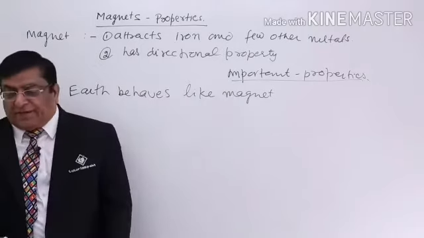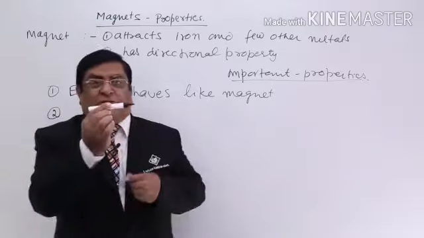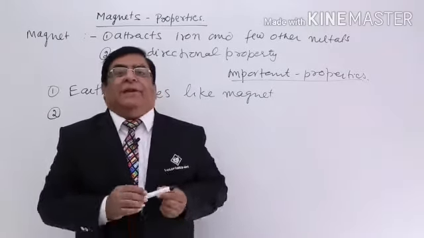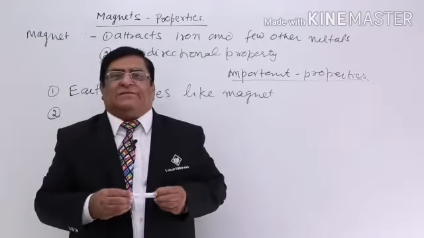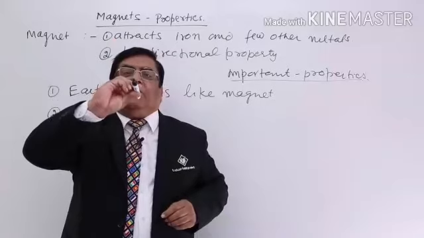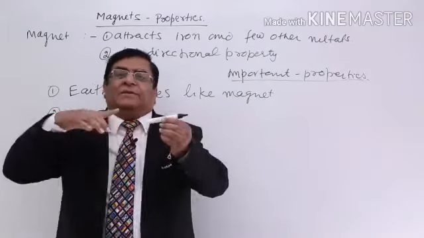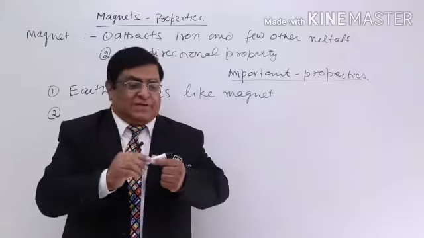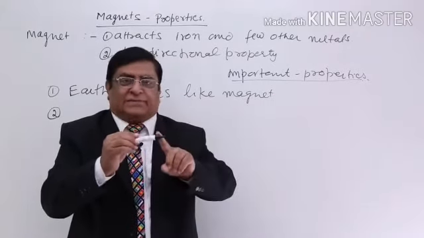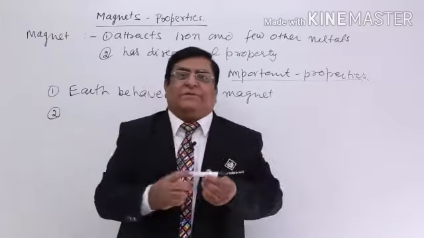The second property we have is that our magnet has got two ends and we have given them names. These two ends are very powerful in attraction. Whenever we hang them, one end will move this way, one will move this way, and this will decide their names. The end which is towards the Earth's north side will be known as North Pole, and this one will be South Pole, which is heading towards south.